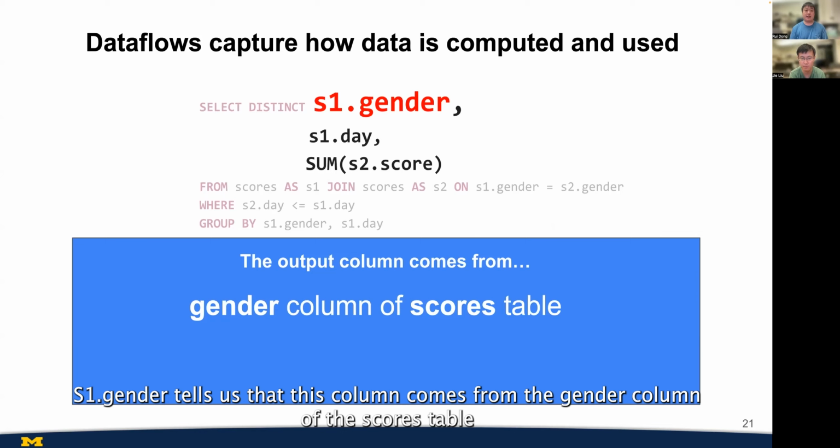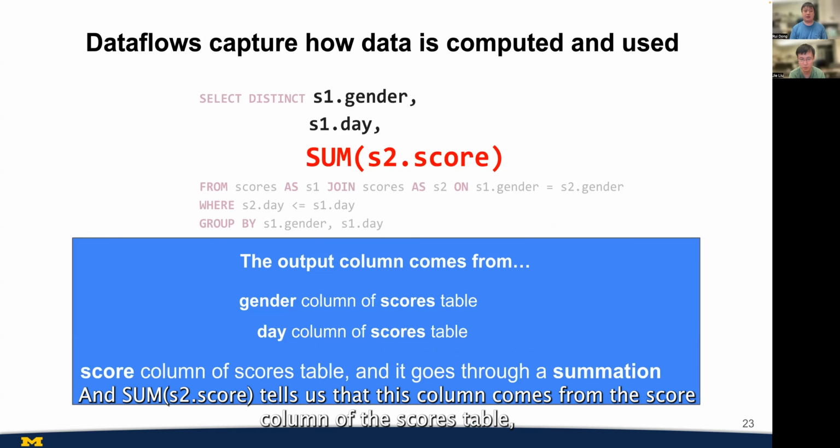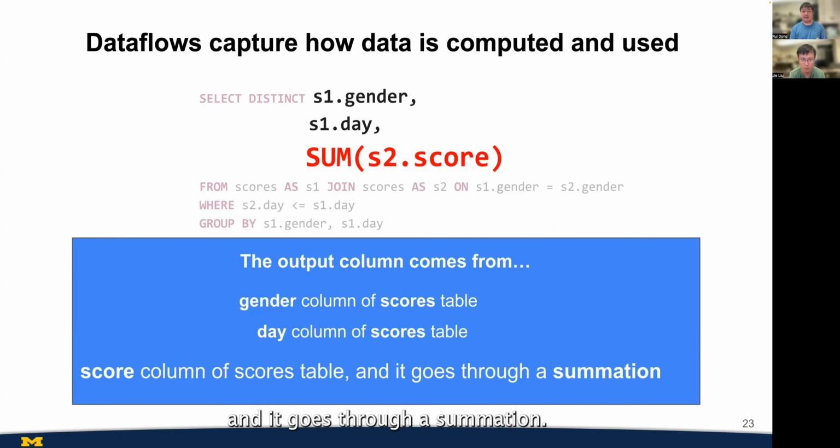S1.gender tells us that this column comes from the gender column of the scores table. S1.day tells us the column is from the day column of the scores table. And sum S2.score tells us that this column comes from the score column of the scores table, and it goes through a summation.